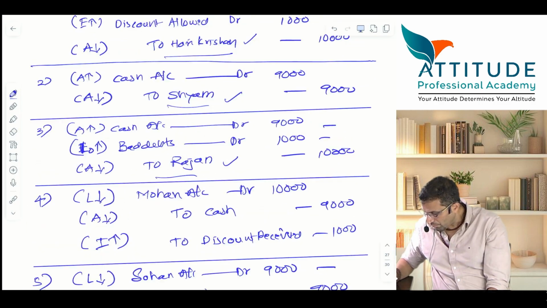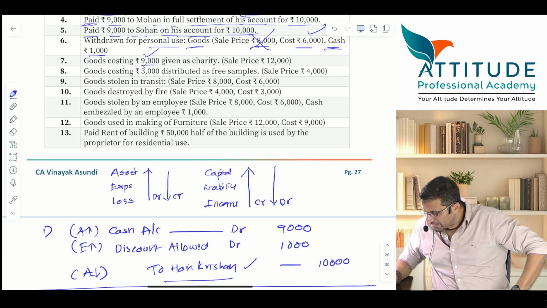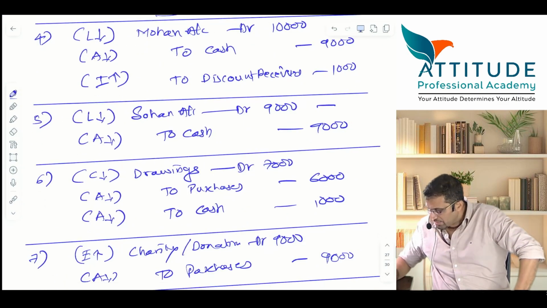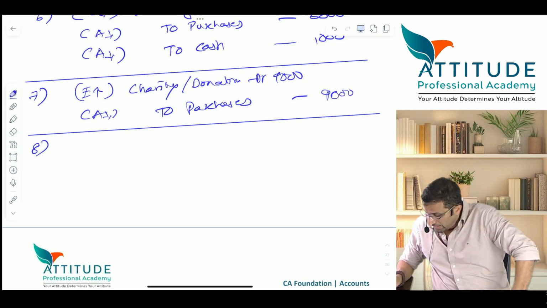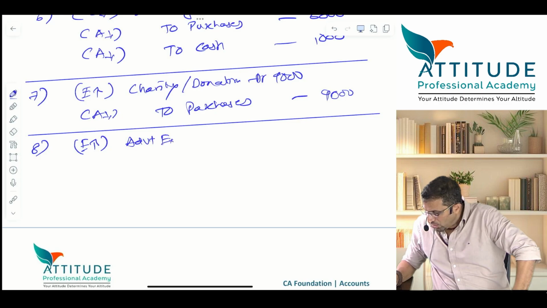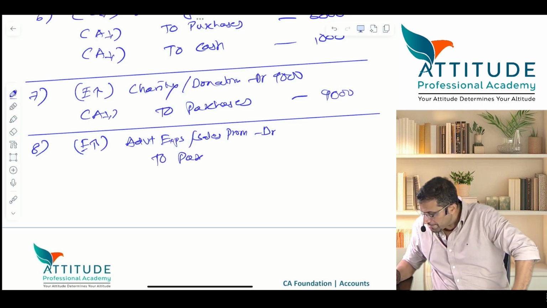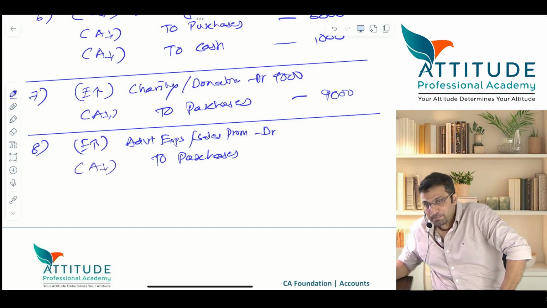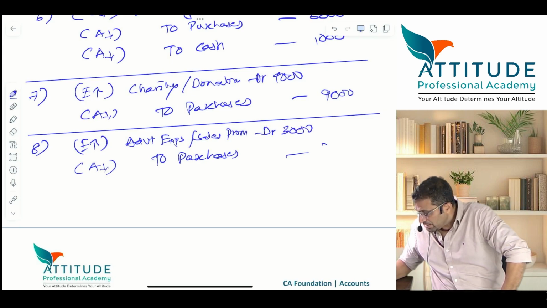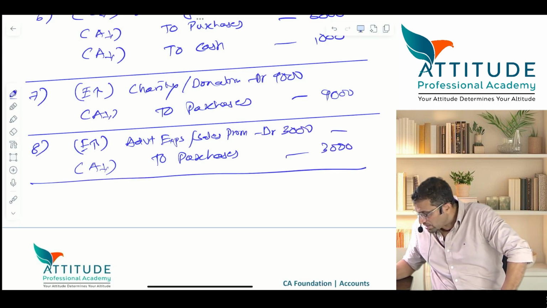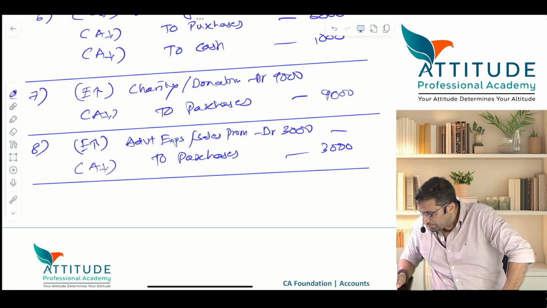8th. Goods costing 30,000 distributed as free samples. This we have done, correct? Yeah. Expense increases. Advertisement expenses account debit. Or you can say sales promotion expenses, correct? Sales promotion expenses debit. To purchases. Goods are distributed as free samples. Asset reduces. What is the cost price? 3,000 is the cost price. Don't take the selling price. It is always what? Cost. Is that clear? 9th.